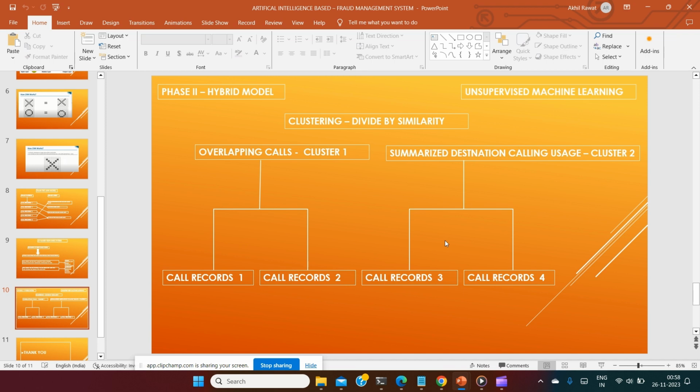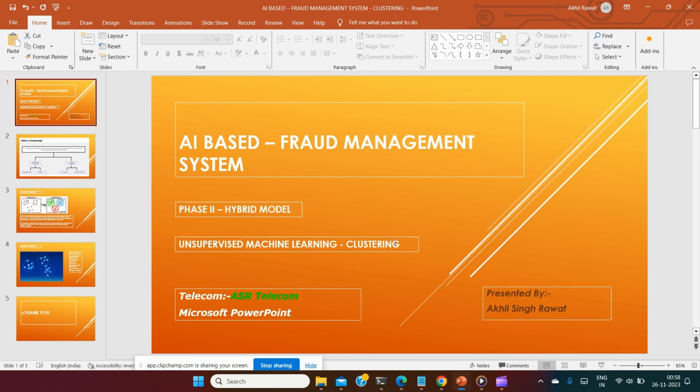Believe me, guys, this is a one man implementation from scratch till this 100% hybrid model, which will ensure the combination of data-driven ML models and knowledge-based AI to minimize the scope of frauds. So now we will quickly go through this short PPT that I made, and then I will show you the clustering part at production level as well. Let me start quickly.